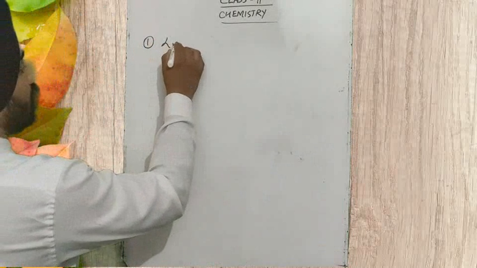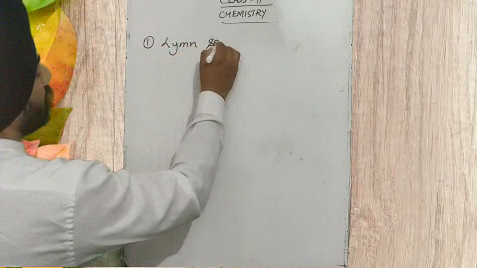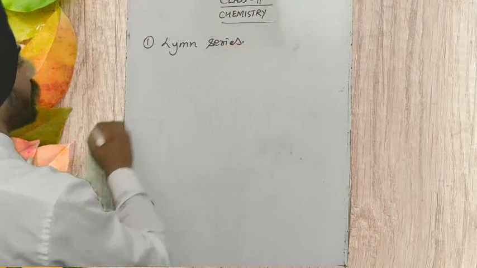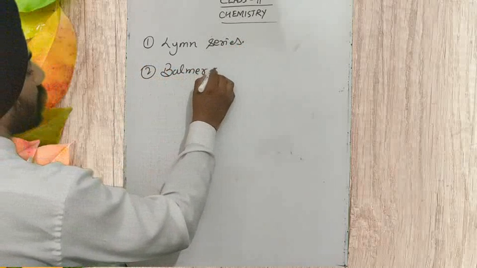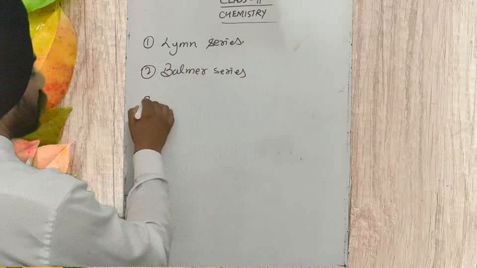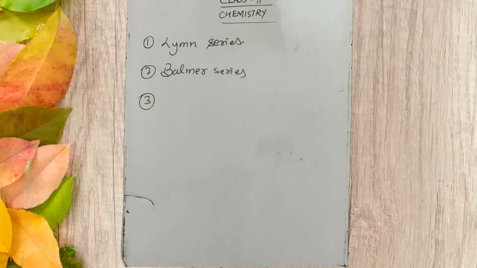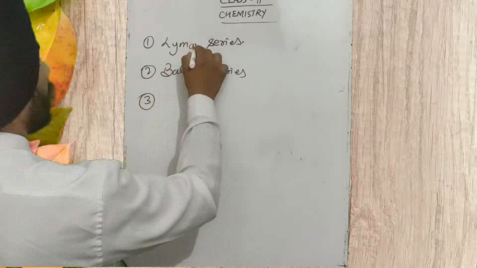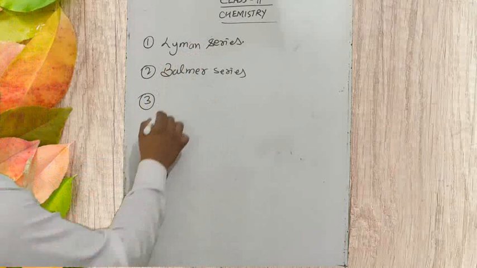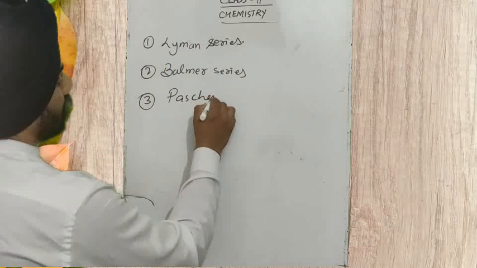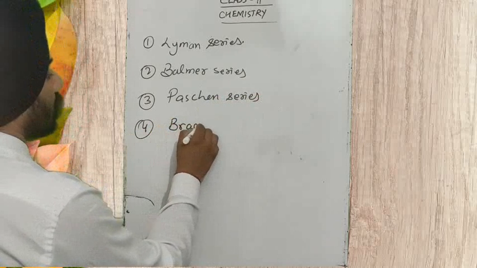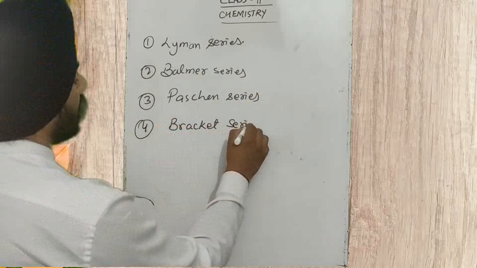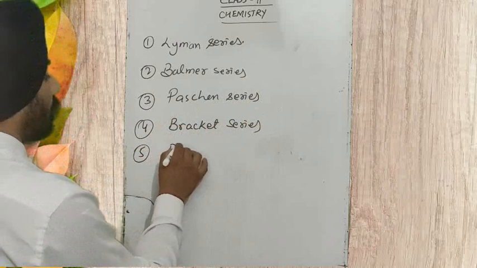Number 1, Lyman series; second, Balmer series; third, Paschen series; fourth, Brackett series; and fifth, Pfund series.